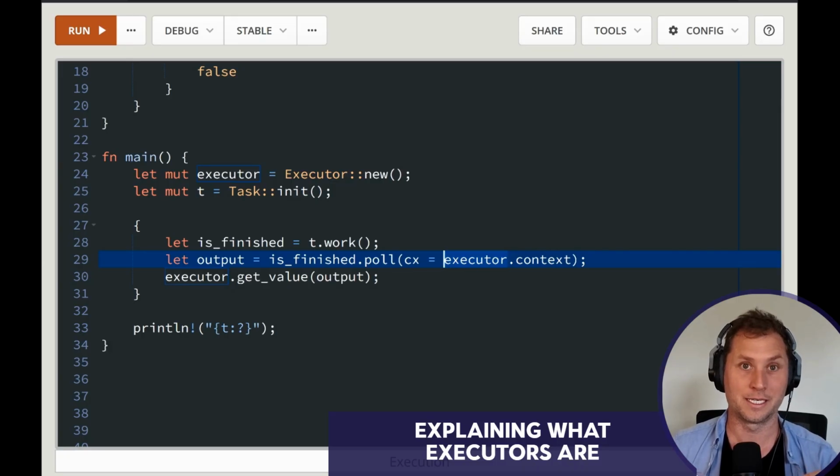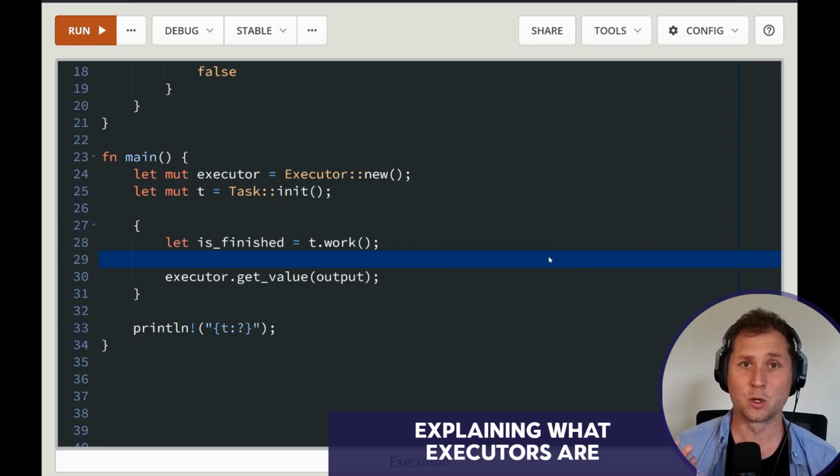Now, I need to drive us back to reality, because we don't have the ability to pass keyword arguments, and we're not really sure what the executor has. In fact, we don't even call poll ourselves. The executor does that. So wouldn't it be great if there was like a baby executor?